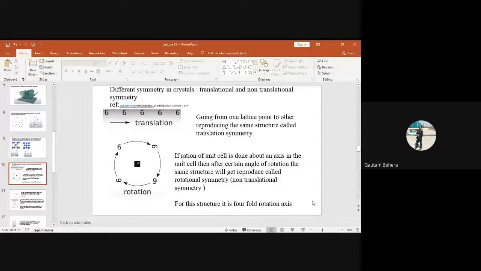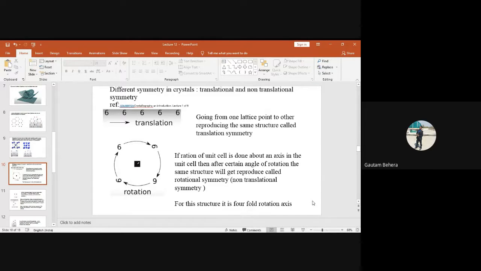Now if I take a rectangle and want to find the number of folds of rotation, how much will it be? You can draw a rectangle and try to rotate it about an axis. Yes, it will be 2. How? n is equal to 360 degrees divided by 180 degrees. Yes, very good. Now you have understood.